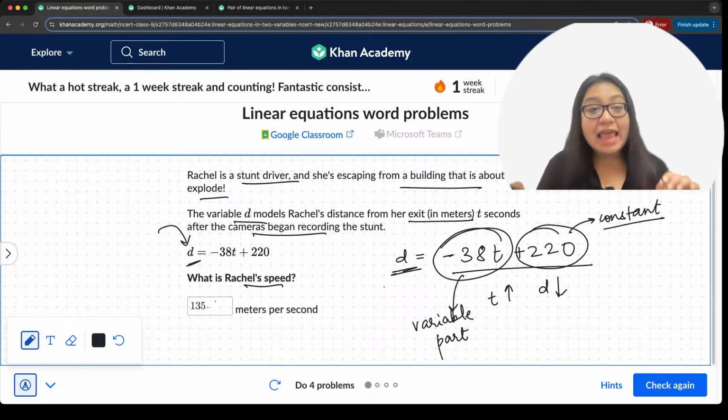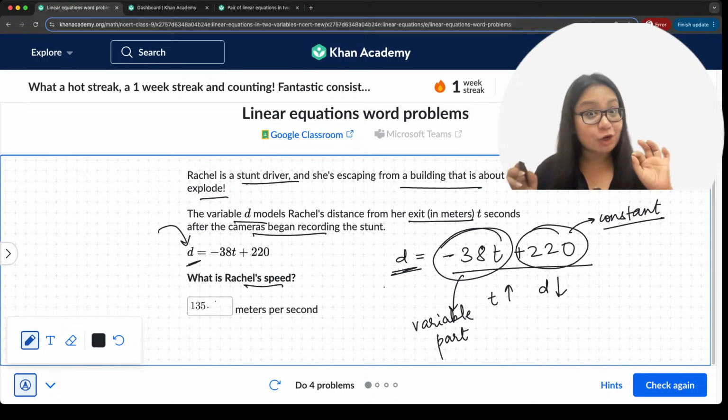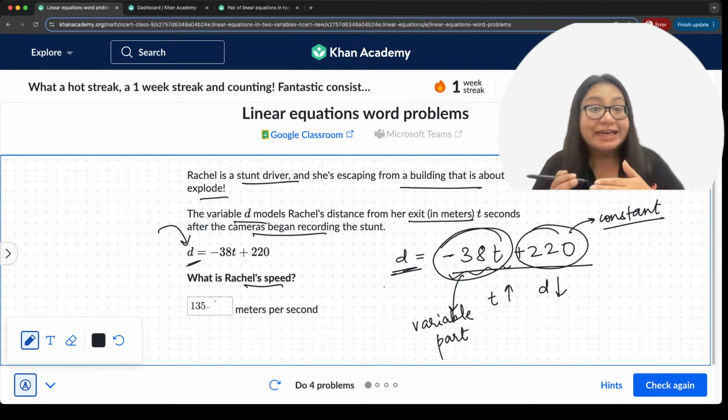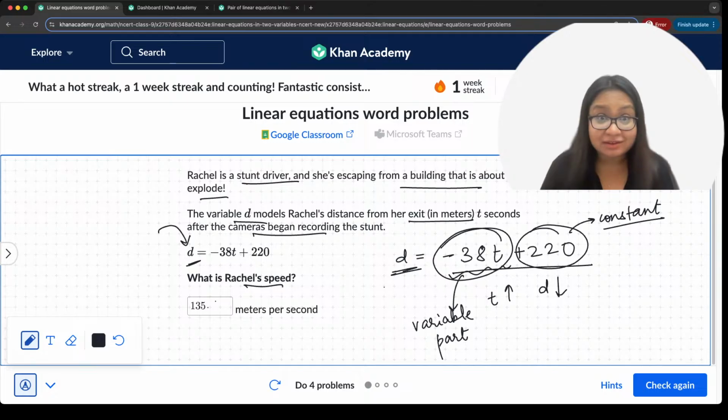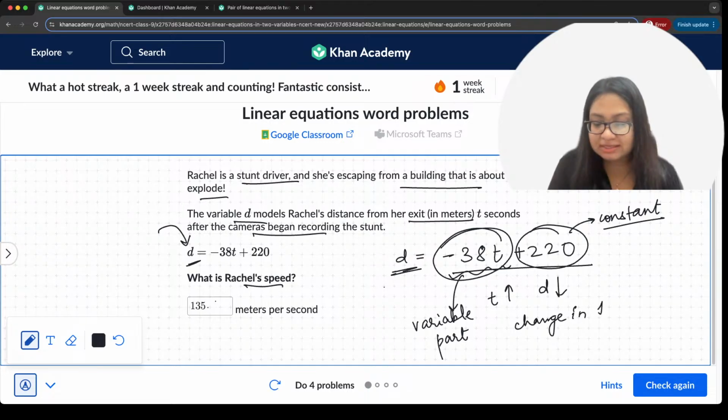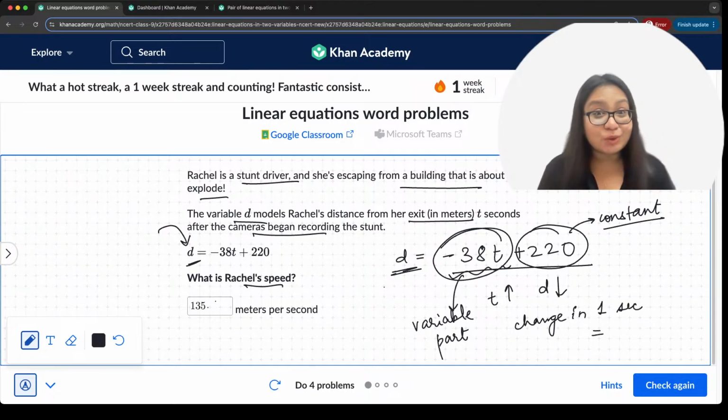And in any function, the constant part will not change with time, right? The variable part will change. So the part that is changing in distance is due to speed. That means the part that is changing in 1 second is how much? Change in 1 second is equal to 38 meters.